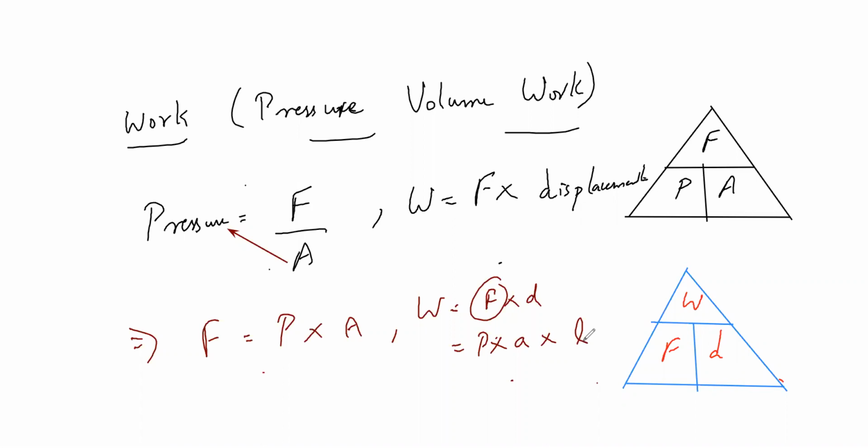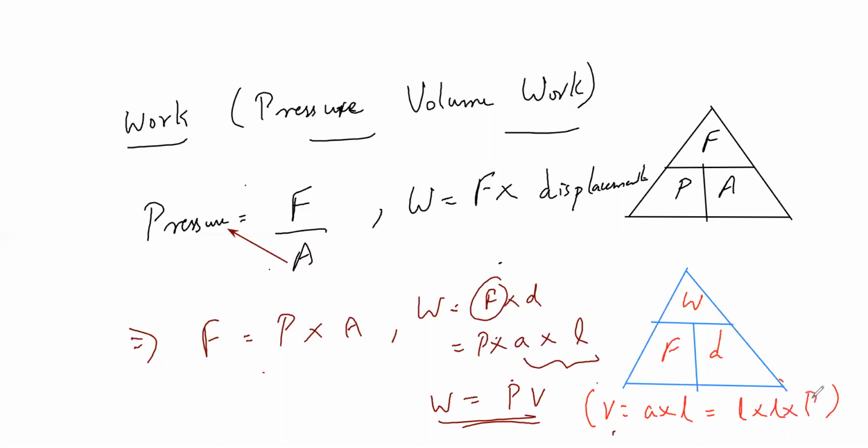Correct? What is area into length? Area into length is equal to volume. So W is equal to PV. Why have I written volume here? Because volume is nothing but area into length, or area is L into L into L. Clear? So that's the reason I wrote this.